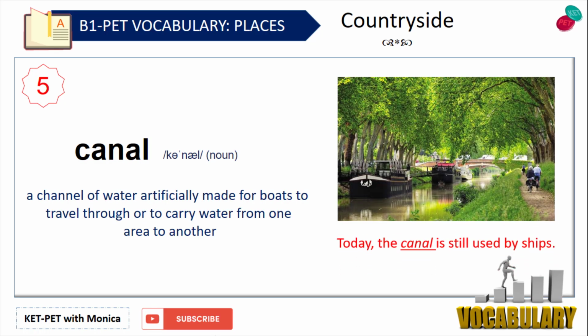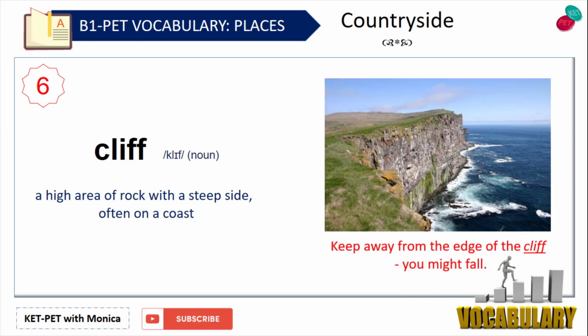Canal. A channel of water artificially made for boats to travel through or to carry water from one area to another. For example, today, the canal is still used by ships. Cliff. A high area of rock with a steep side, often on a coast. For example, keep away from the edge of the cliff, you might fall.